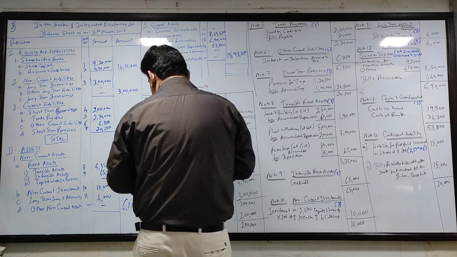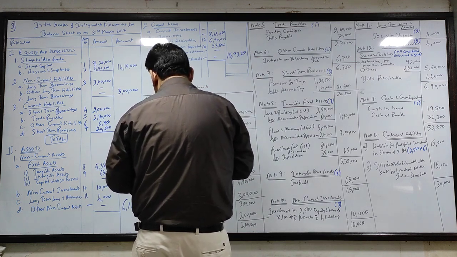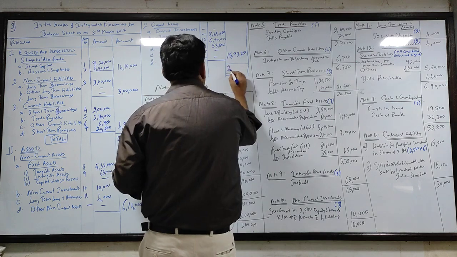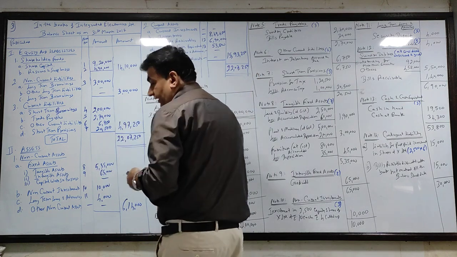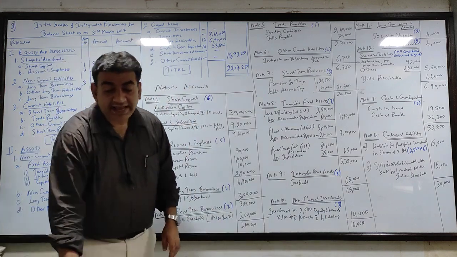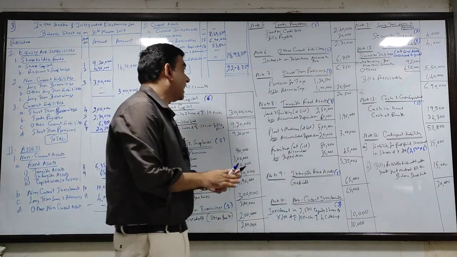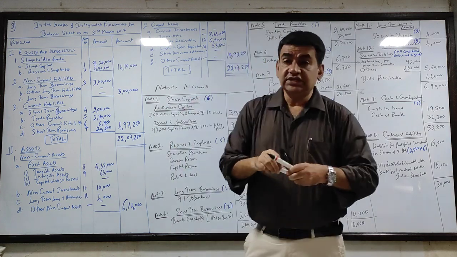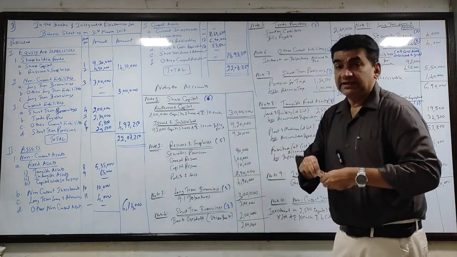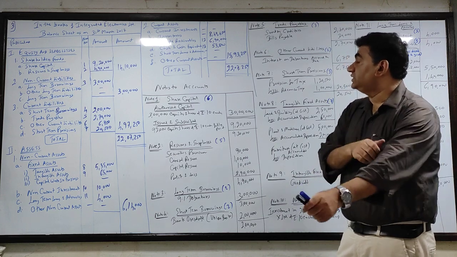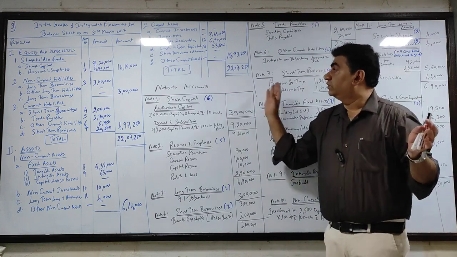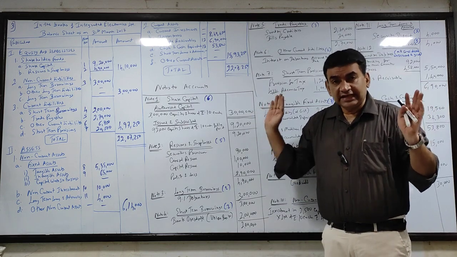And let's check, 15,93,250 plus 6,40,000 gives you 22,33,250. So my balance sheet tallies at 22,07,250. Clear with this guys?